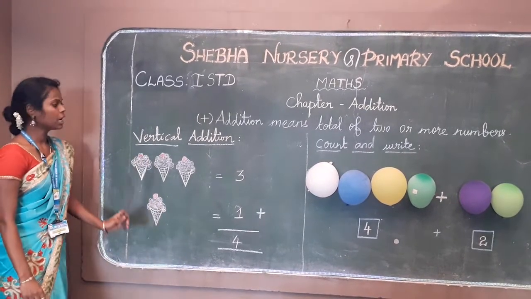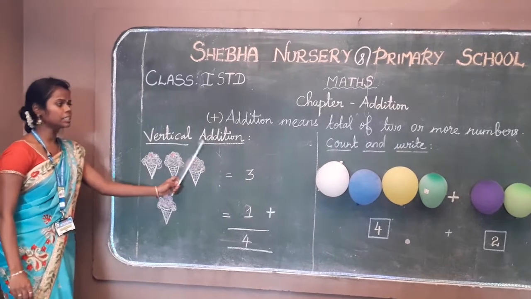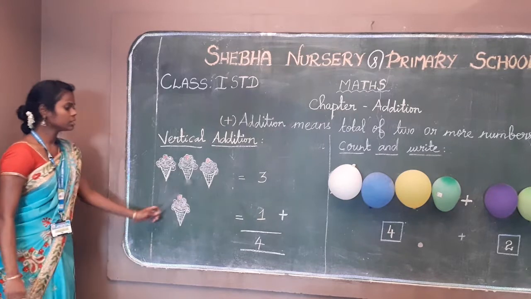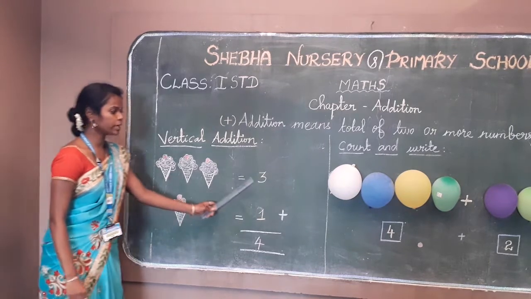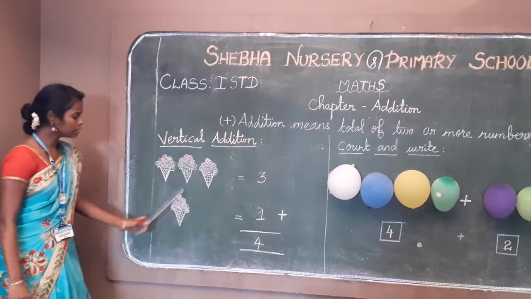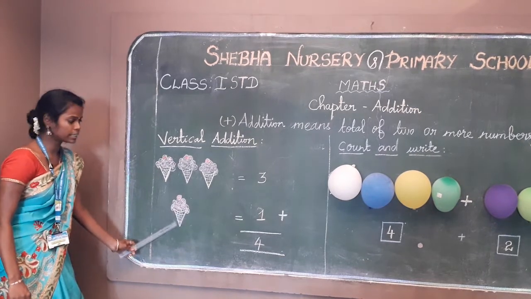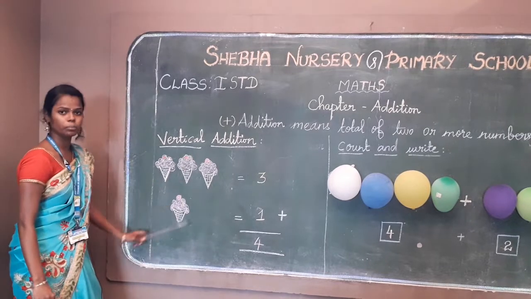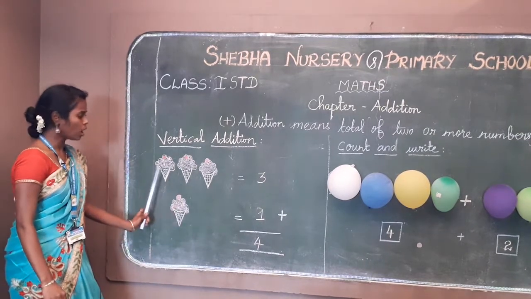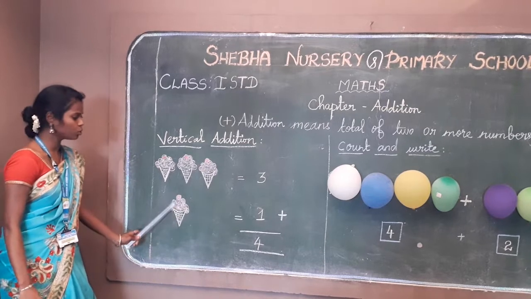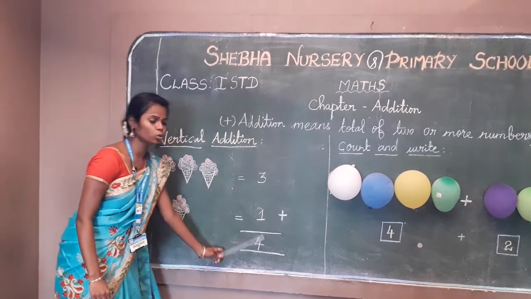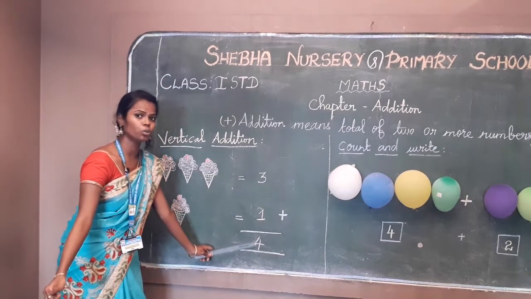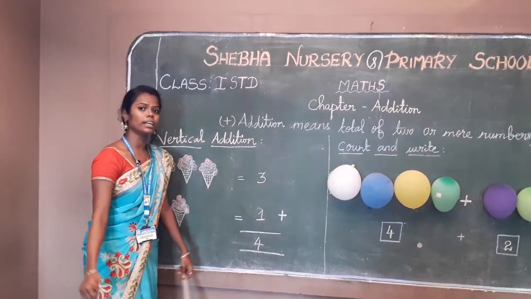Okay children, I'll repeat again. Vertical addition means you have to write the number one by one. Here there are 3 ice creams, no? So you have to write the number 3, and here you have only one ice cream, so you have to write the number 1. Add the total of ice creams. 1, 2, 3, 4. The answer is 4. So 3 plus 1 is equal to 4. Okay children, have you all understood?